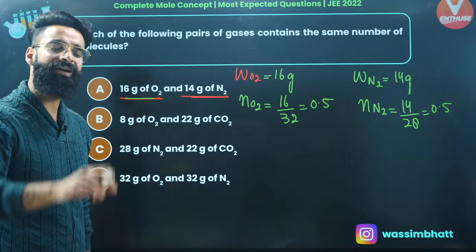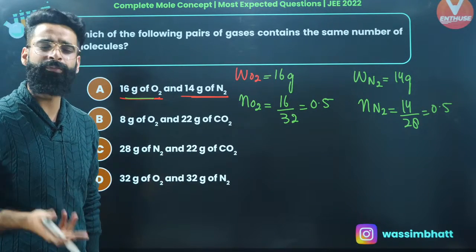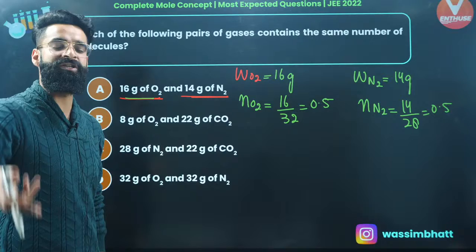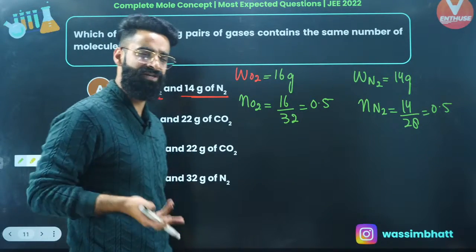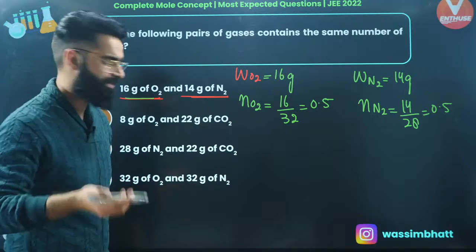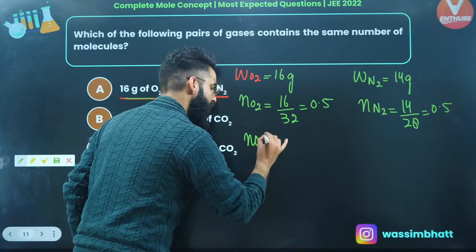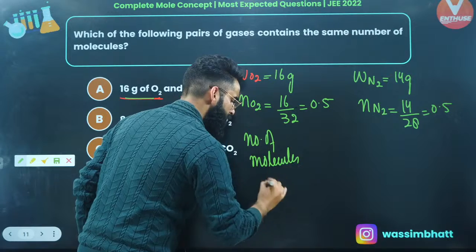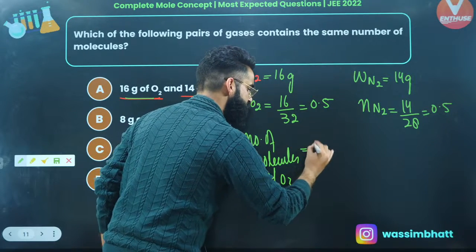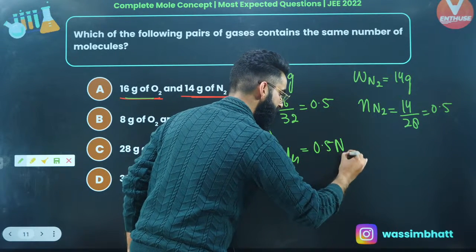Well, do I need to calculate the moles or molecules? I need to calculate the molecules. How do we convert moles into molecules? We are simply supposed to multiply the moles with Avogadro's number, and I will get the number of molecules. So the number of molecules of oxygen right here is going to be equal to 0.5 multiplied by Avogadro's number.